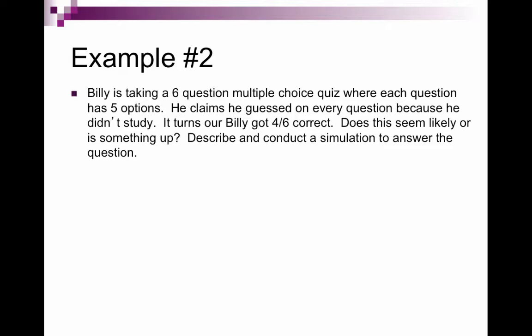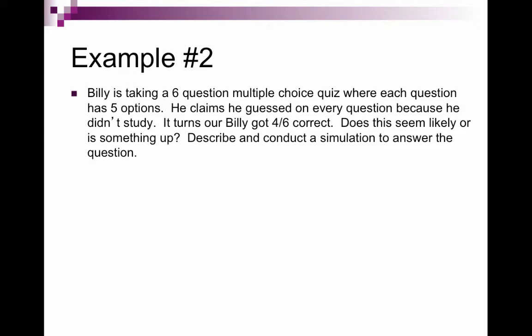In this case, they're not asking us to use a random number table. So I'm going to say that we can use our calculator, and I will show you how to use your calculator tomorrow, but it's really just using the random integer generator, which I think most of us have done, but I will go over it tomorrow in class with you. But the first thing that we have to do is we actually have to describe. So we need to identify what a component is. How are we modeling this component? We have to explain how you will combine the components that are going to be a trial. What is our response variable? And then do it and then state our conclusion.